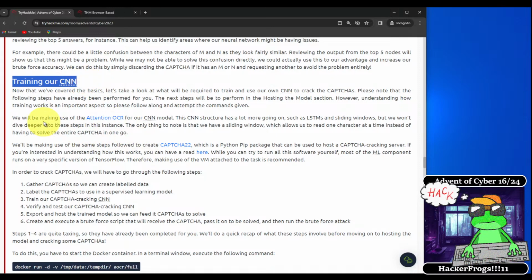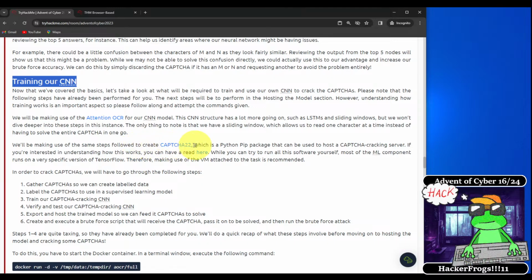Training our CNN. Now that we've covered the basics, let's take a look at what will be required to train and use our own CNN to crack the CAPTCHAs. Please note that the following steps have already been performed for you. The next steps will be performed in the hosting the model section. However, understanding how training works is an important aspect, so please follow along and attempt the commands given. We will be making use of the attention OCR for our CNN model. This CNN structure has a lot more going on, such as LSTMs and sliding windows, but we won't dive deeper into these in this instance.